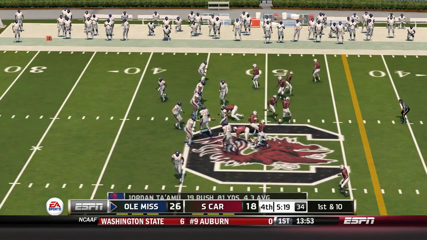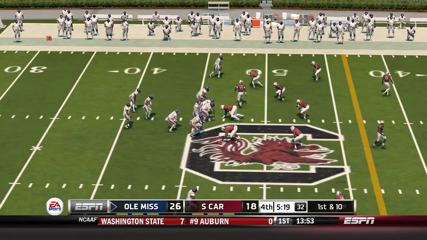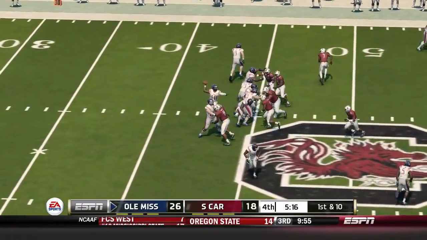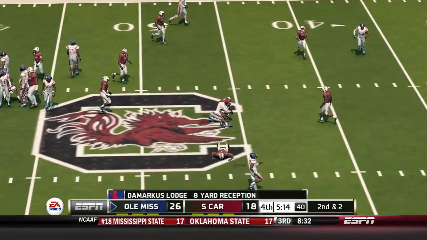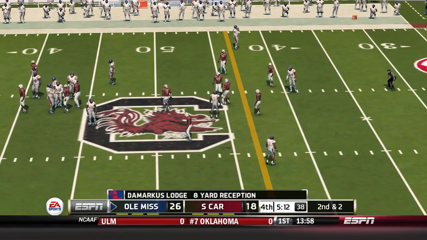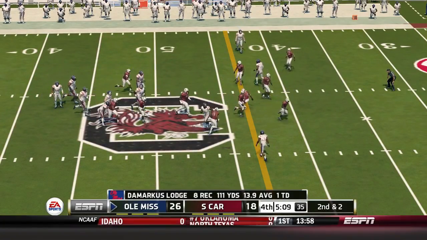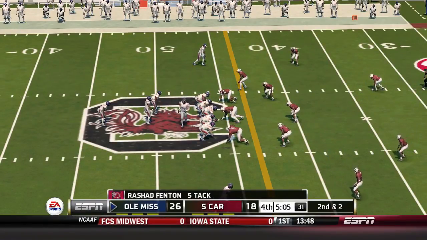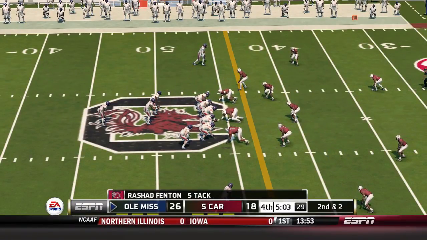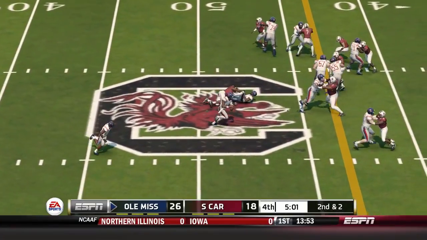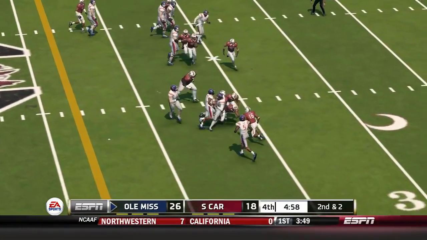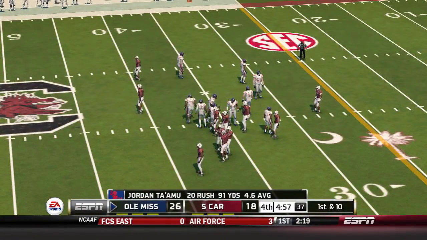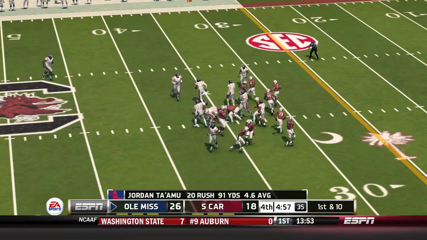So let's go to our next game, Ole Miss and South Carolina. It's an 8-point game. Ole Miss with the lead and the ball. And he hits him hard at the 46. That's good for a gain of 8 yards. That makes it 2nd and 2. And they make the stop right around the 36-yard line. That's a gain of 10 on the play. First down.